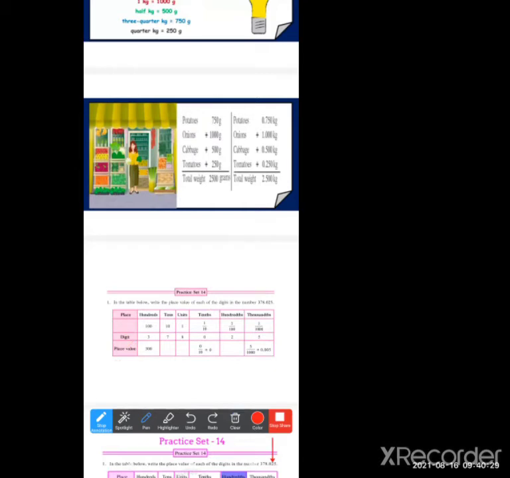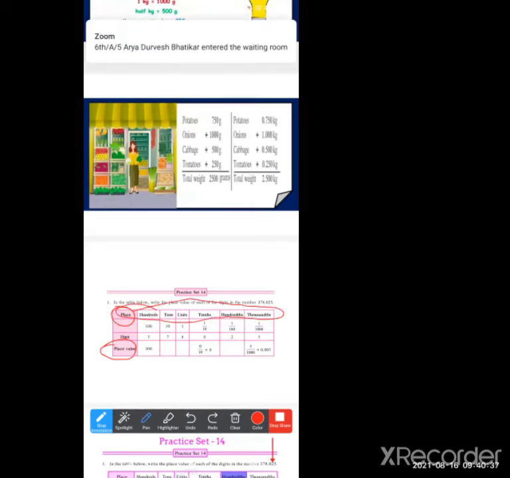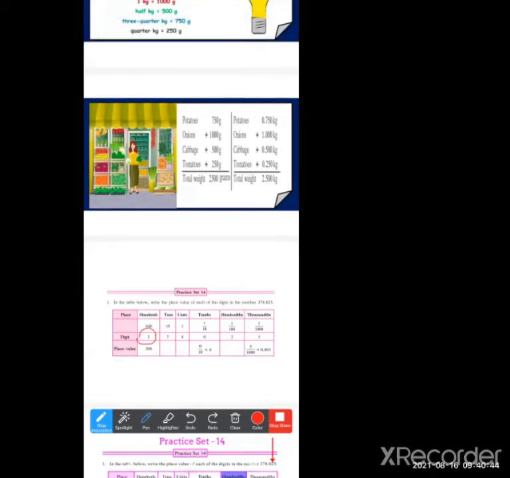How will we write? Here is the place value, and these are the places of the number. 3 is given on the digit place, so what is the place of the 3? It is 100. So we will write the place value 300.